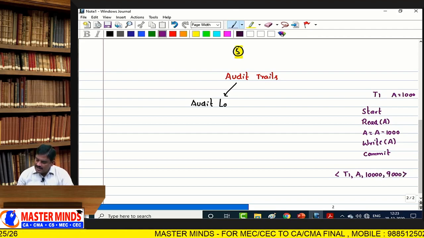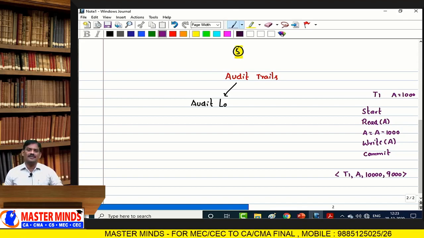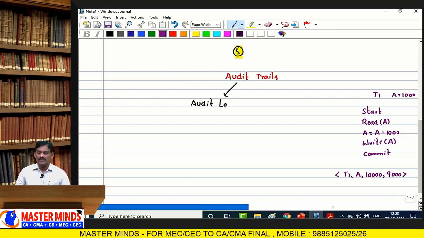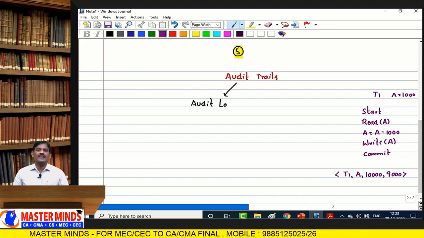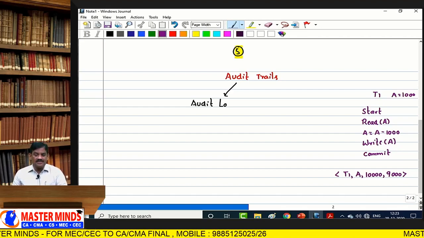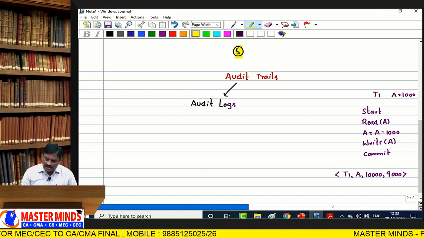After updation, its value is 9,000 rupees. This is called a log. This is a record. It chronologically records the activities. Audit trails are also called audit logs.